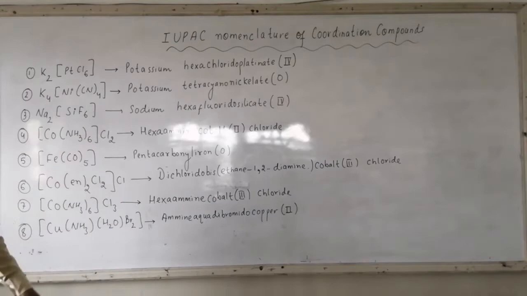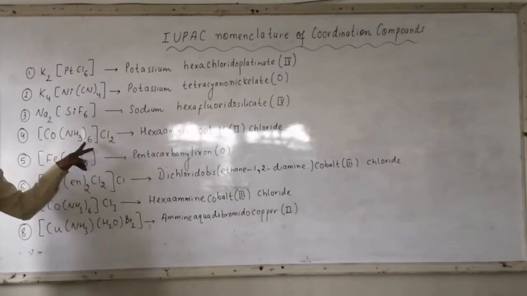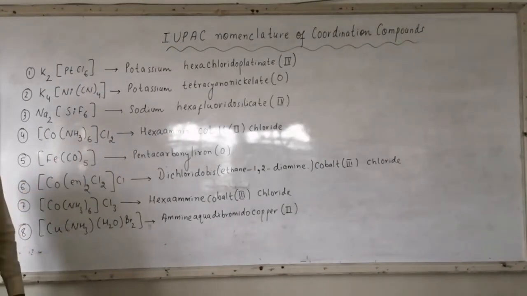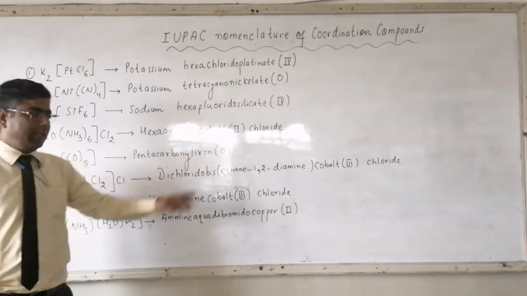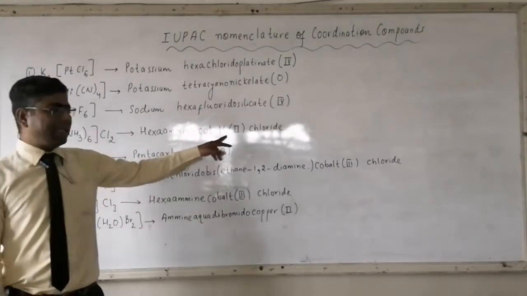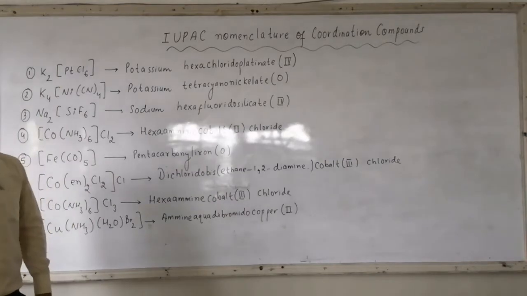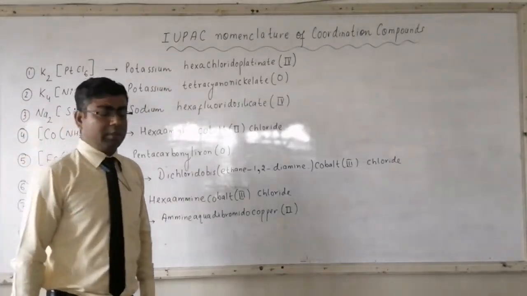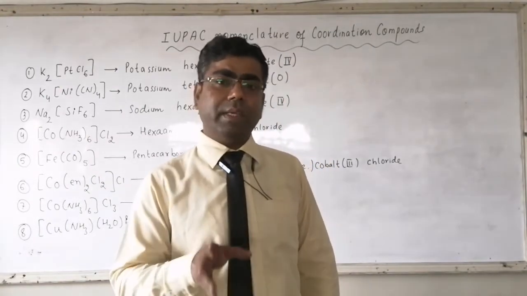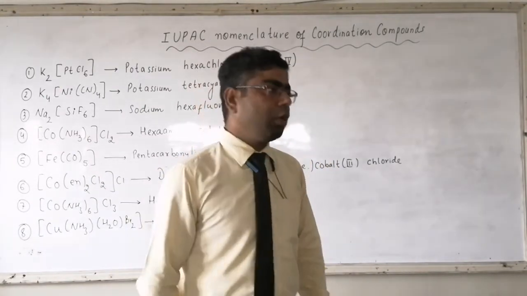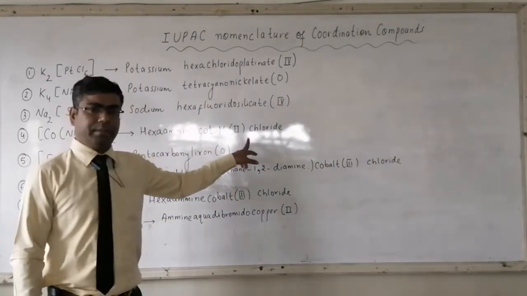Now the nomenclature. There are 6 molecules of NH3. When NH3 is present as a ligand, we use amine for the NH3 group. Repeated 6 times, so it is hexaaminecobalt. In bracket the oxidation state, so it is 2. Now a space. The counter ion is Cl. Now it is not chlorido because it is not a ligand here. Here Cl is working as a counter ion, so it is simply chloride.